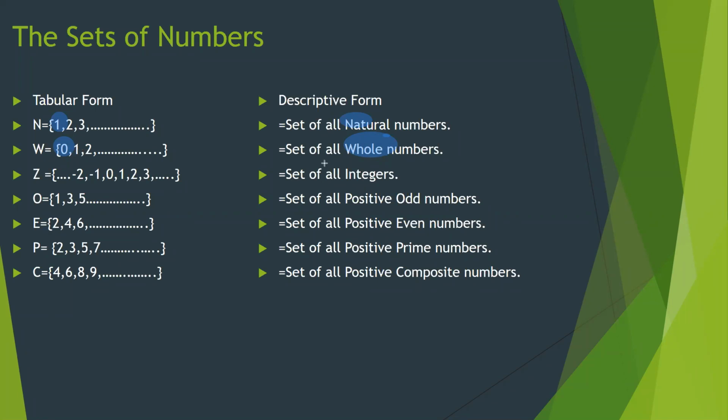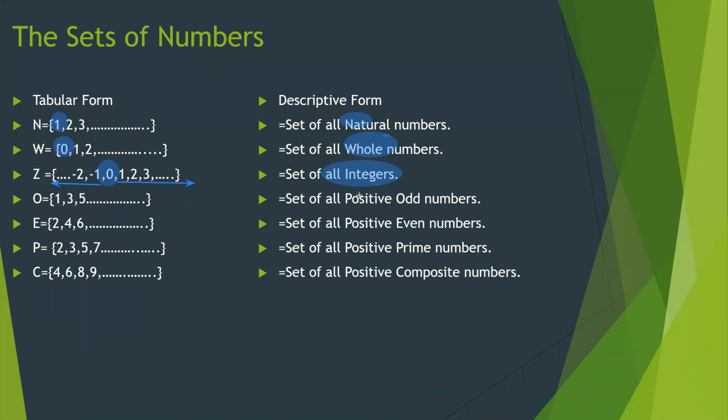Now, set of all integers means it contains the positive numbers, the negative numbers, as well as 0. These are called the integers, containing positive, negative, as well as 0.